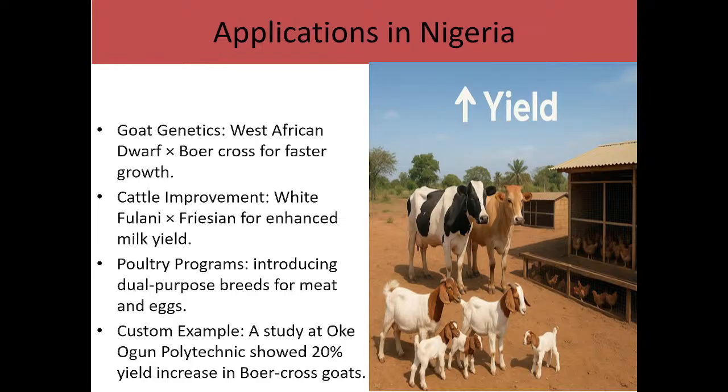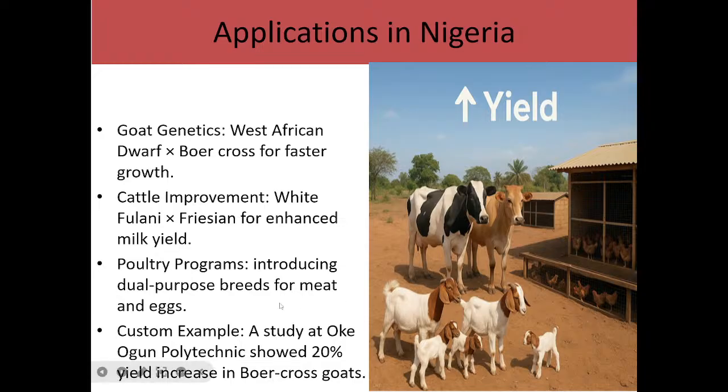So, application of this in Nigeria. Nigeria has been at the forefront where animal breeding practice is being done. A typical example is when you cross the West African Dwarf with Boa for faster growth in cattle, and also cattle improvement. That is the White Fulani breed. They crossbred it with a Friesian in order to enhance meat production.